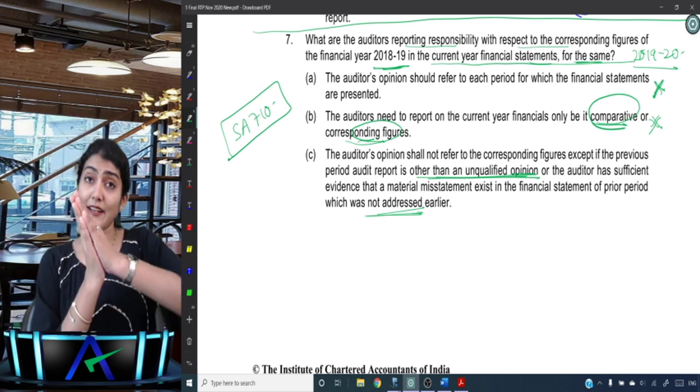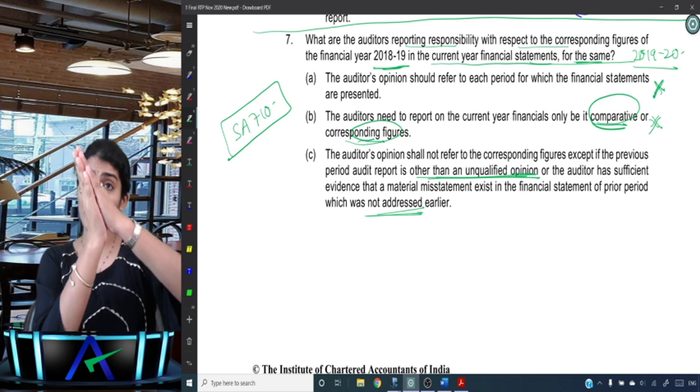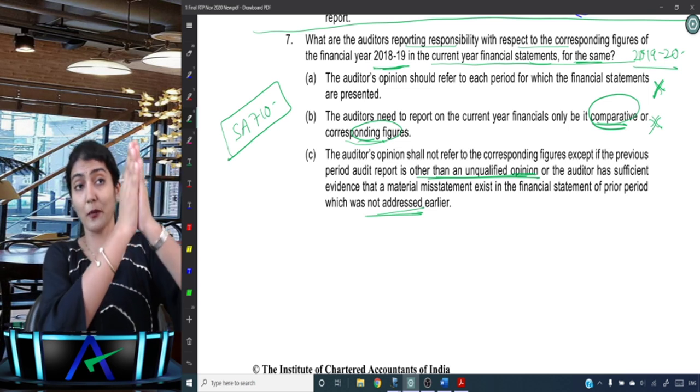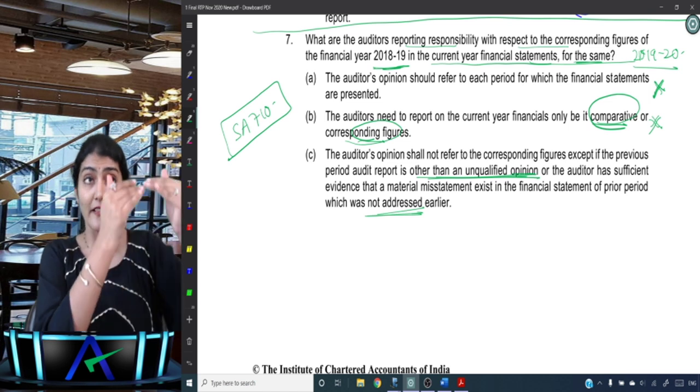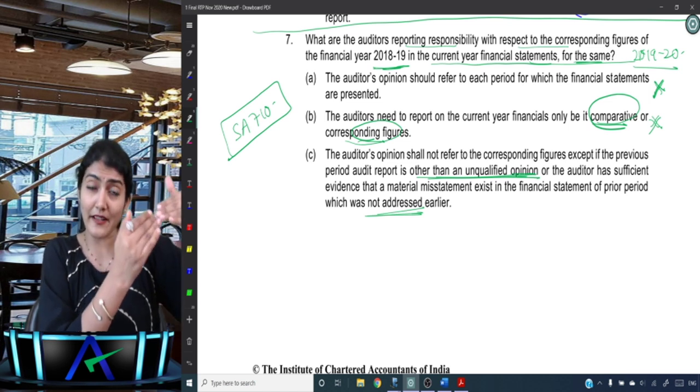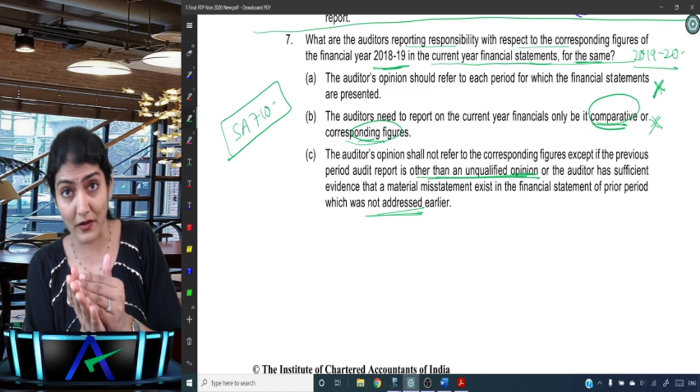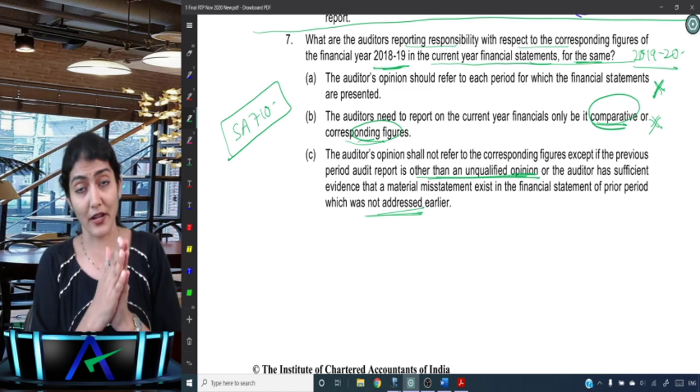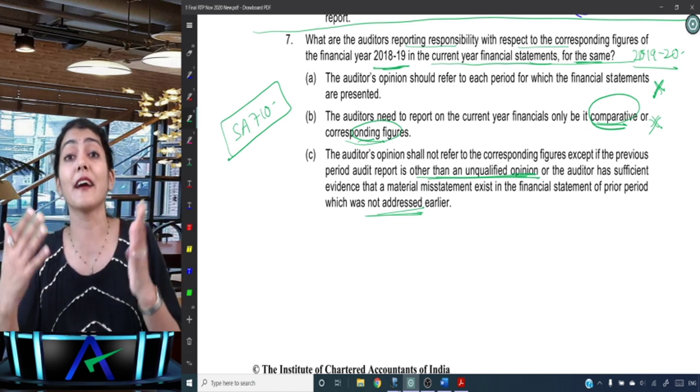Okay, right. So that is one case study which comes in the exam. Prior period there was a misstatement. Was the matter reported? Yes. Then this year you need to check whether the matter has been resolved or not. If the matter is resolved, no reporting required. If the matter is not resolved, modify the current report.